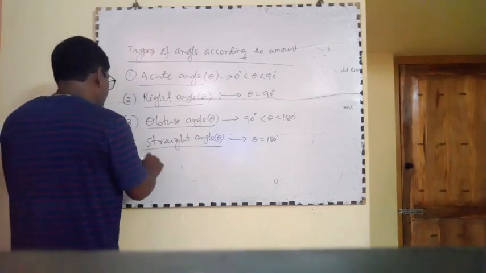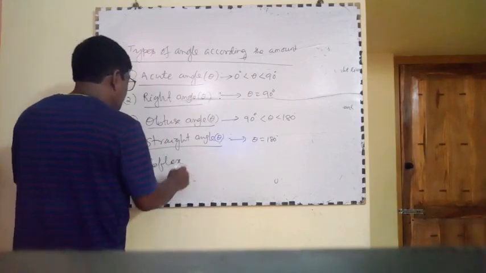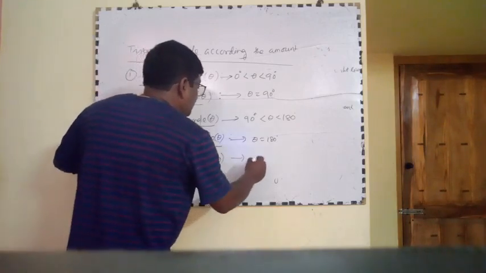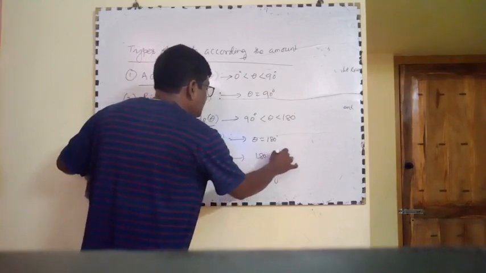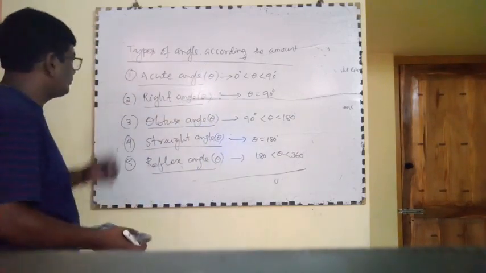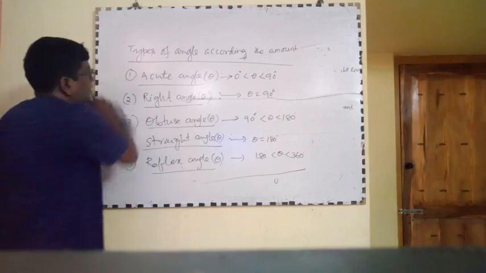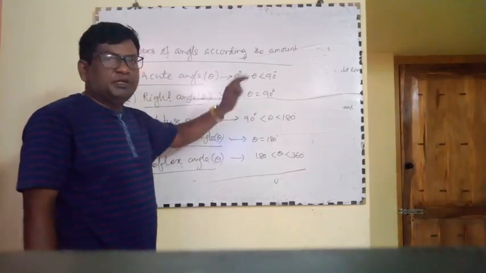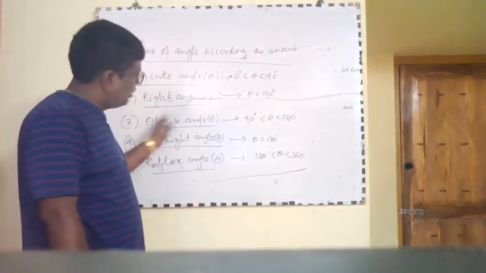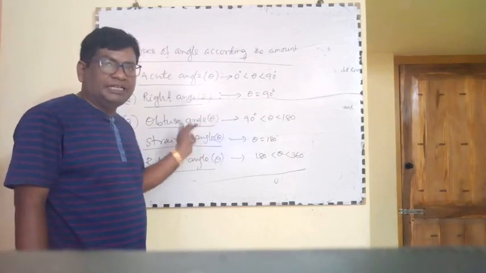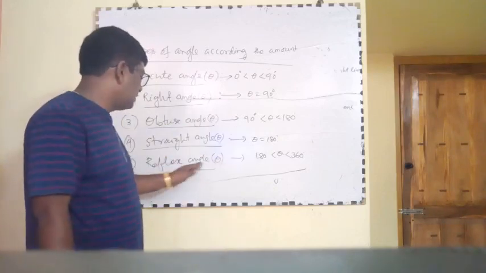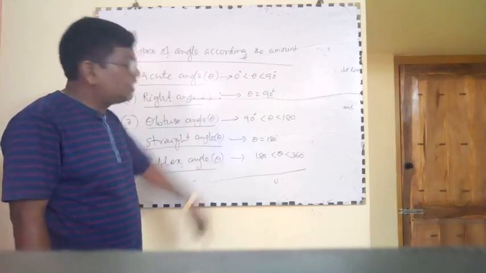Then 5, reflex angle. Suppose angle is theta, 180 less than theta less than 360. This is reflex angle. Acute angle, theta lies between 0 degree to 90 degree. Right angle, theta is equal to 90 degree. Obtuse angle, theta lies between 90 degree and 180 degree. Straight angle, theta equal to exactly 180 degree. Reflex angle, theta lies between 180 to 360 degree.